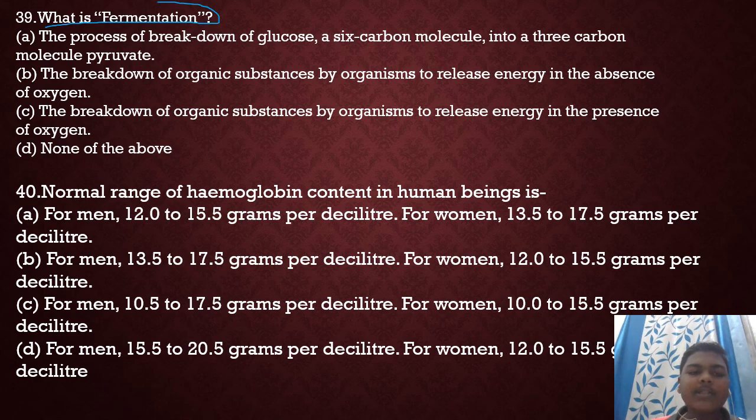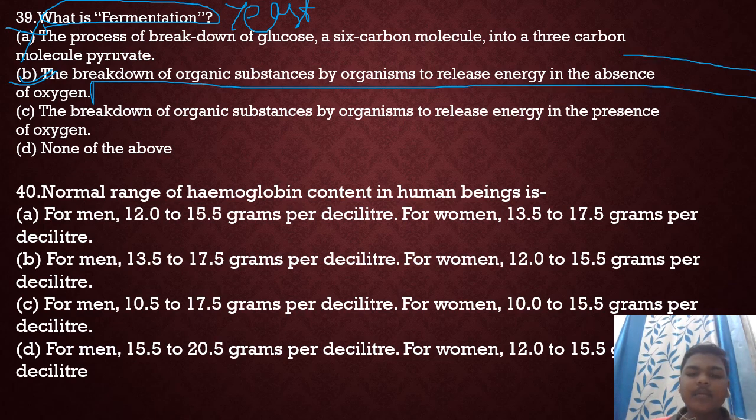So fermentation is caused due to the yeast cells. So it is anaerobic respiration. So let's see the options. The process of breakdown of glucose in 6 carbon molecules, then 3. So it is wrong. The breakdown of organic substance in the absence of oxygen. So this is correct, that is anaerobic respiration. 39 number, that option is right.